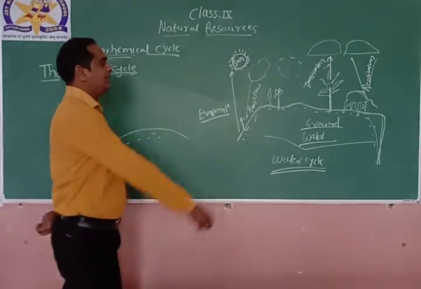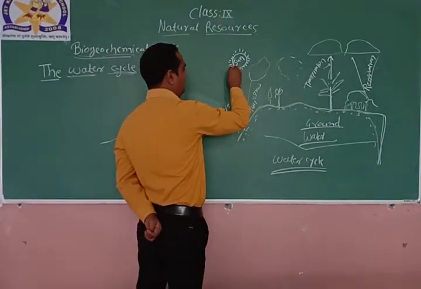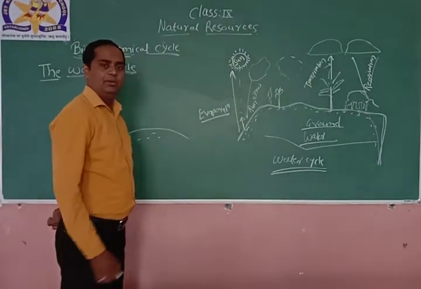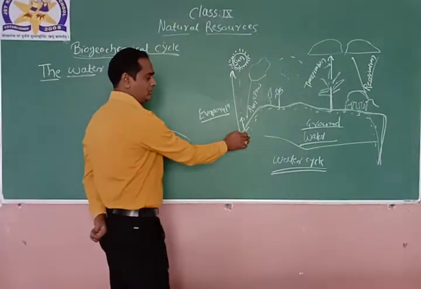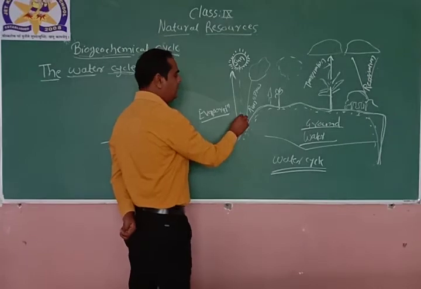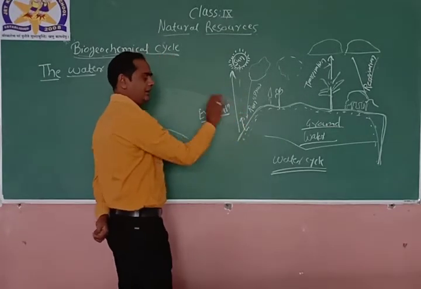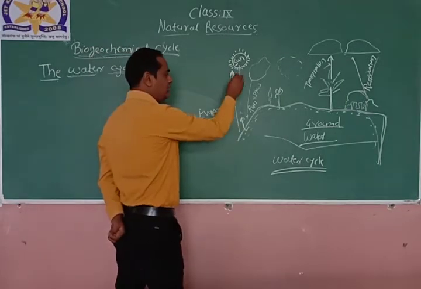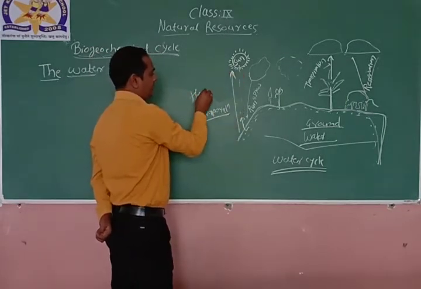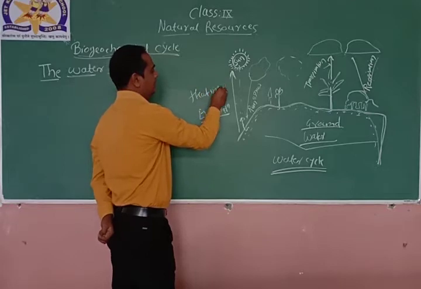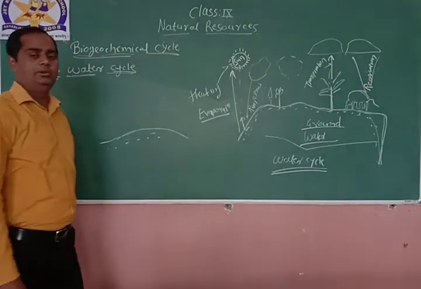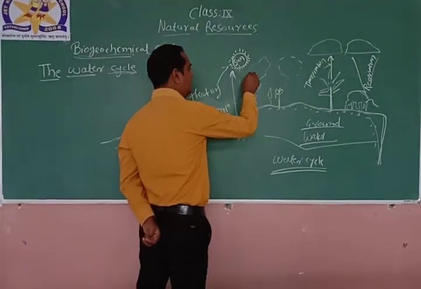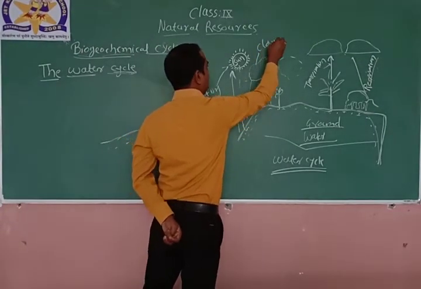So what will happen if there is sun, right? As there is sunlight, it will fall on the surface of this water which is coming from the ground, right? It will get evaporated due to the heating by the sun, right? And ultimately it will reach up to the clouds, right?